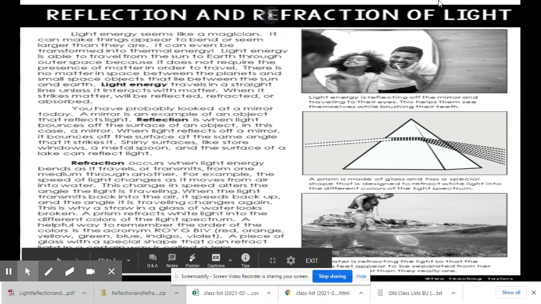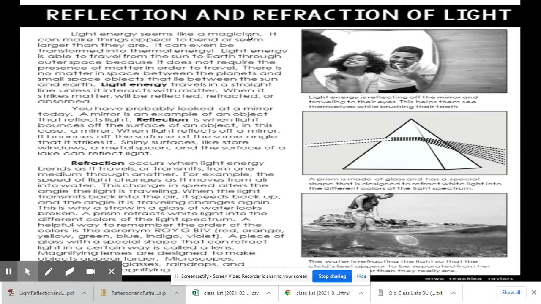All right, reflection and refraction of light. Follow along, please. We know light energy seems like a magician. It can make things appear to bend or seem larger than they are. It can even be transformed into thermal energy.